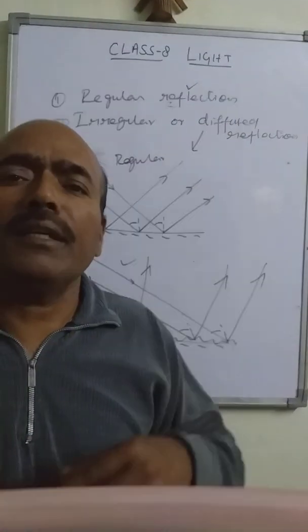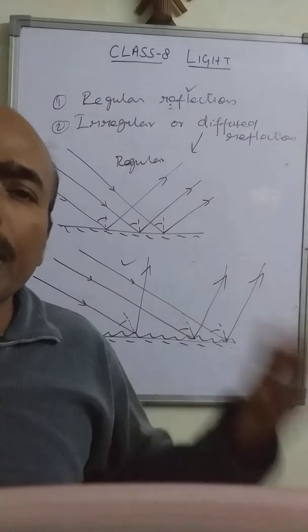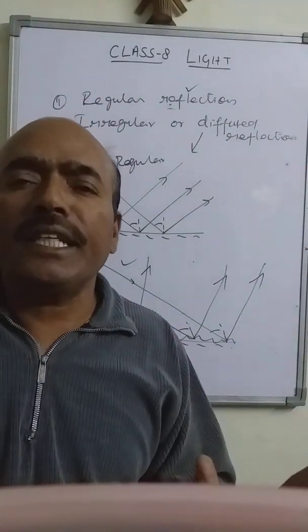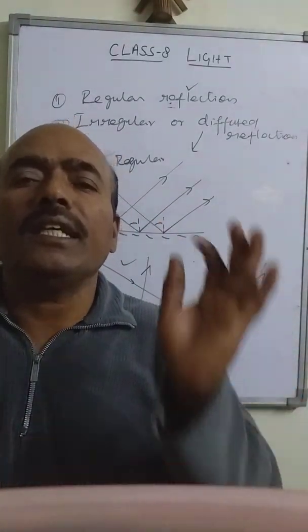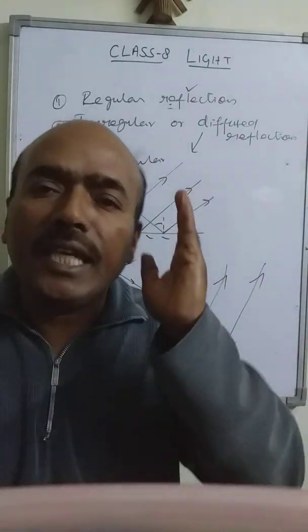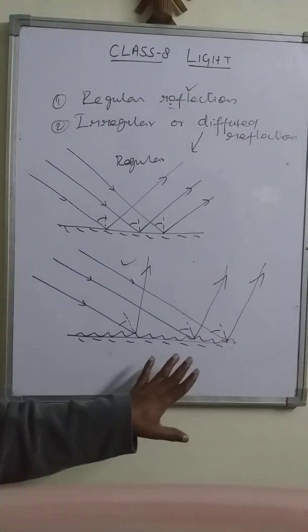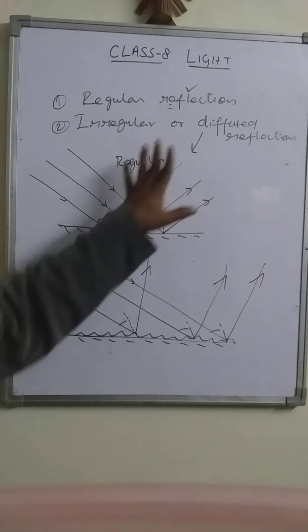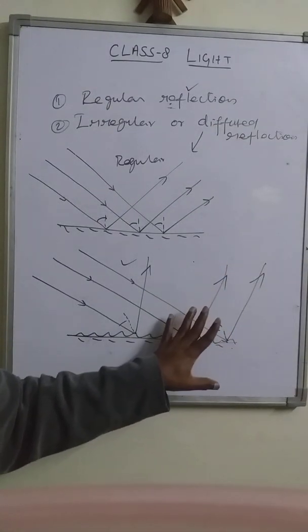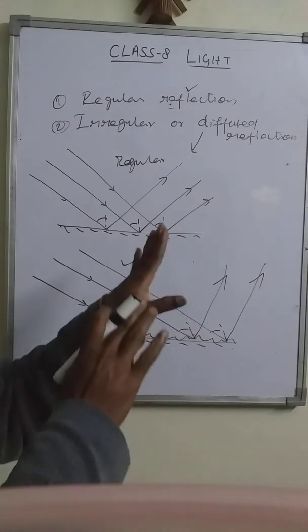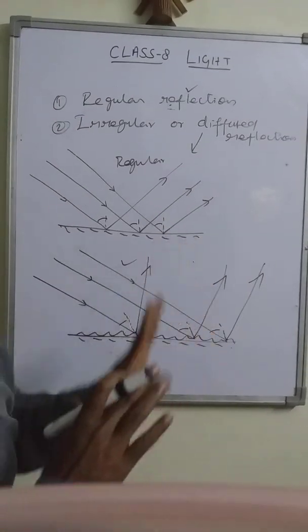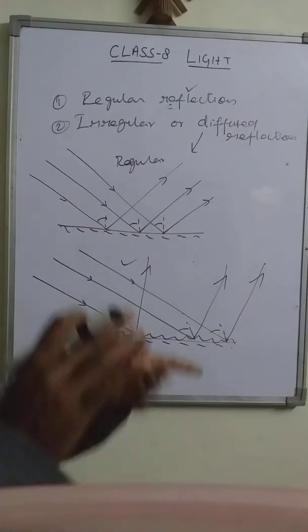In our surroundings, a number of surfaces are reflecting the light, and the reflection is irregular reflection. Even the board is looking like a plane surface, highly polished and smooth, but it is not so. Why is it not so?